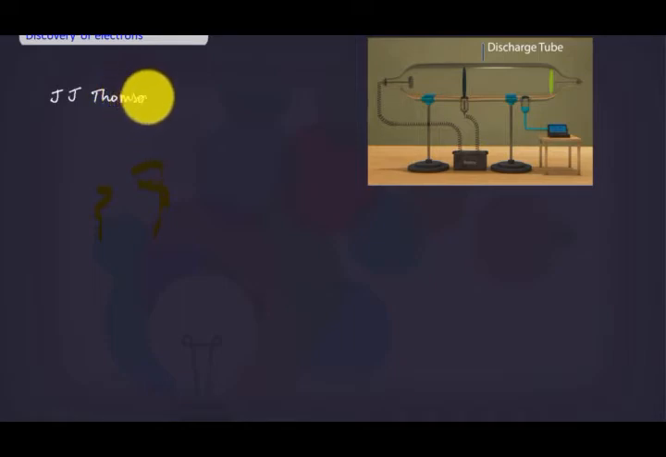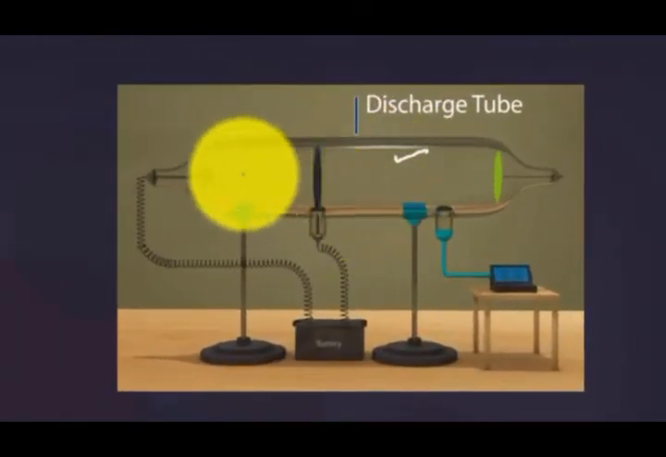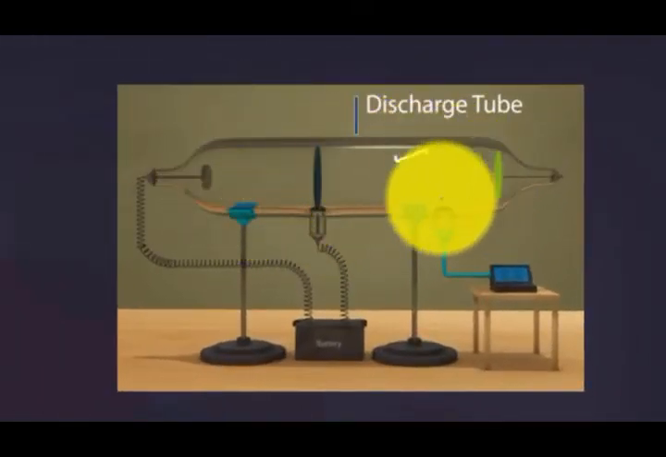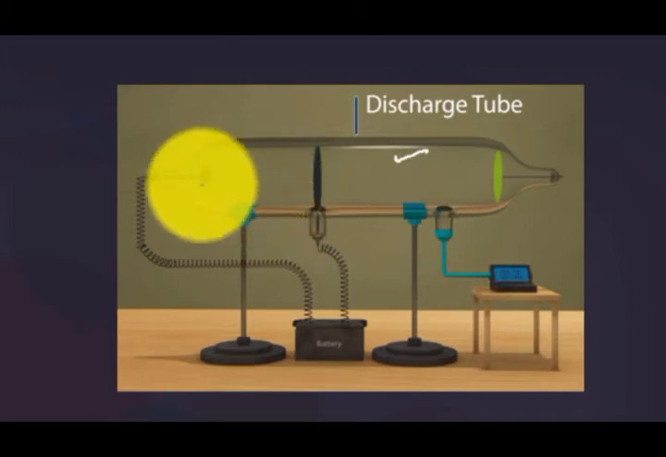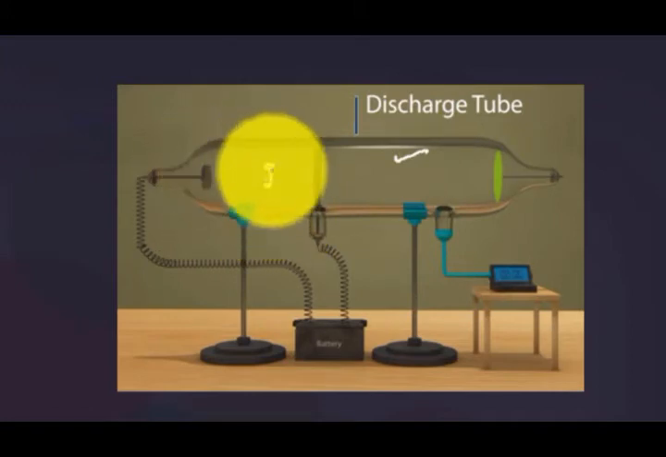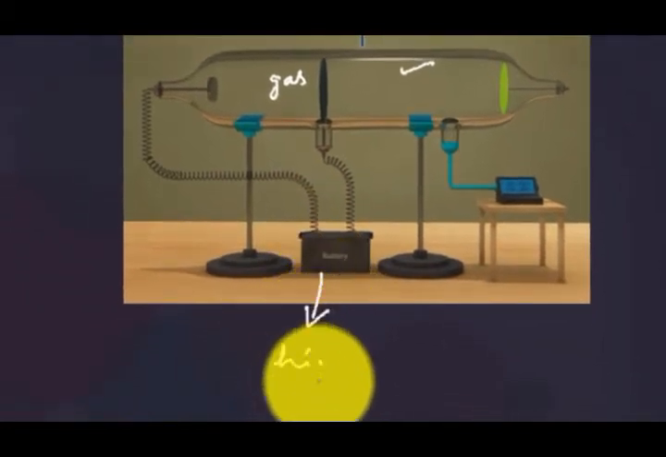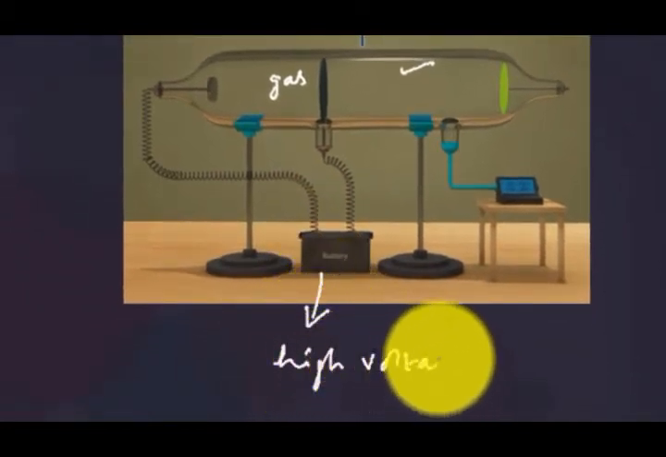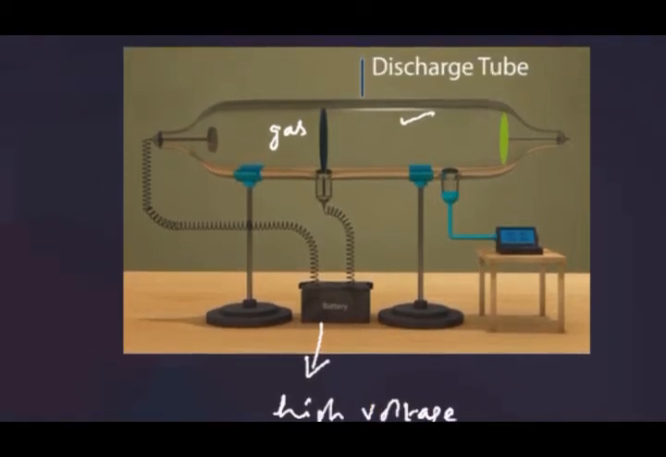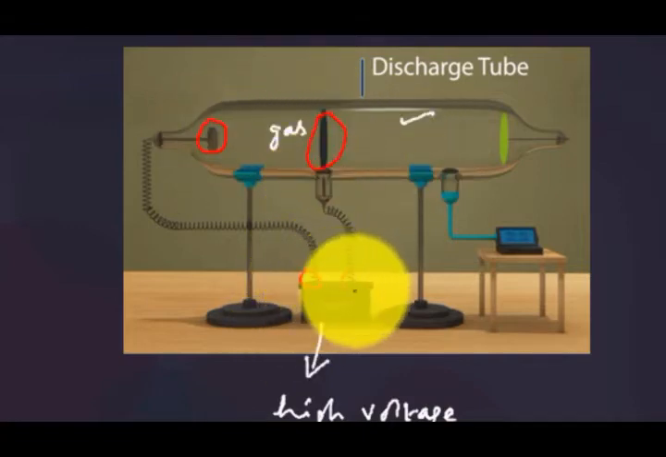To find this, he had taken a discharge tube. A discharge tube is a tube, as you can see in the picture, containing charged electrodes and filled with a gas in which high voltage is applied to ionize the gas particles, which you can see on the screen. Here you will find two electrodes kept inside the discharge tube, and these electrodes are connected to two terminals of a battery which can produce a high voltage of about 10,000 volts.